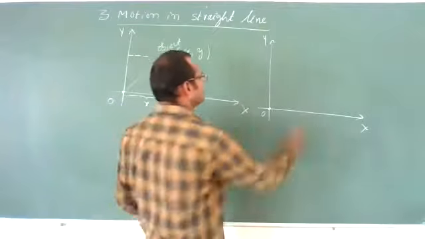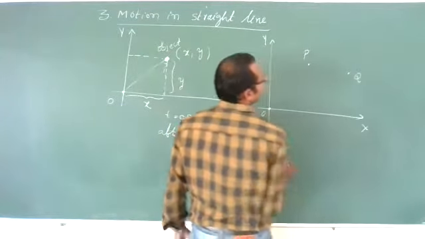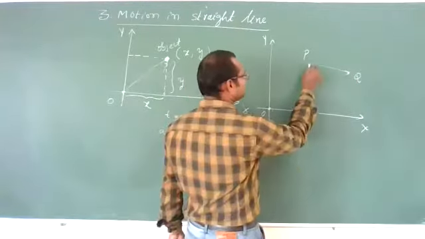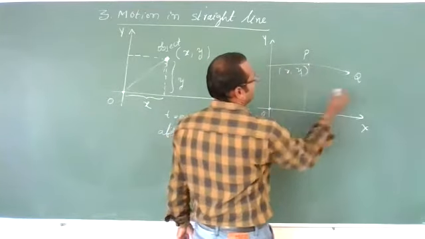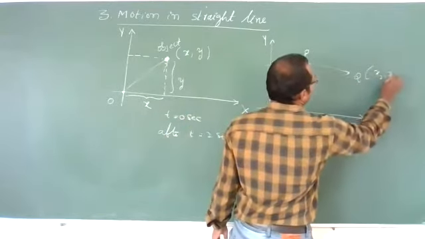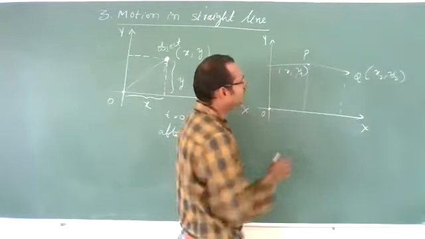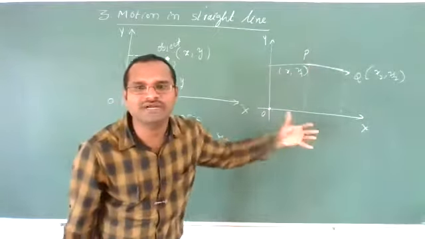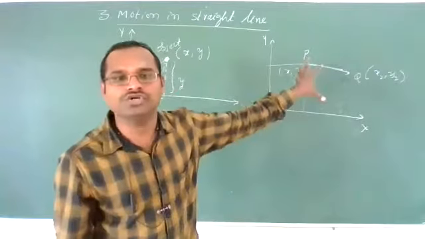For example, the initial position is here, and after some time it came here. That means its position has changed. Let us imagine this distance is (x1, y1) and this distance is (x2, y2). Now it has changed. It has traveled some distance in a particular time. Now we can say that this object is in motion.